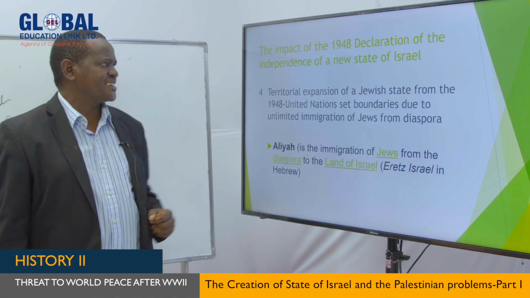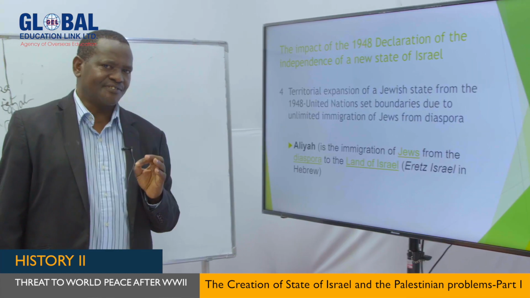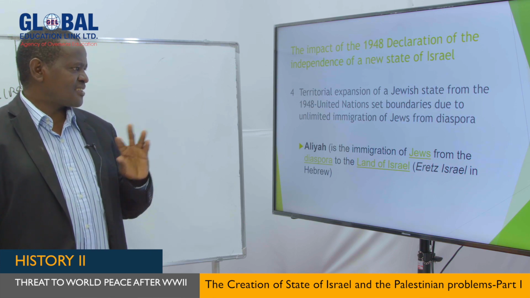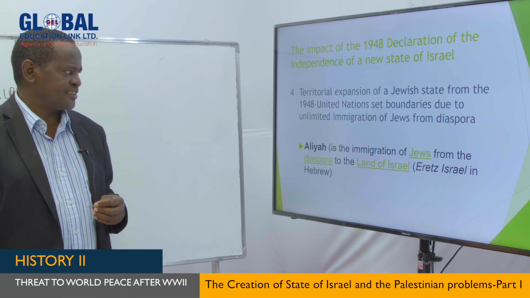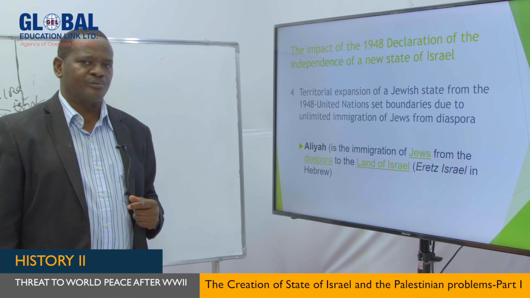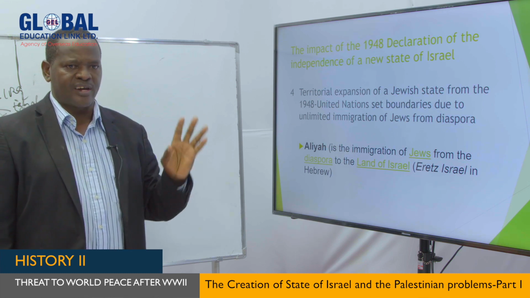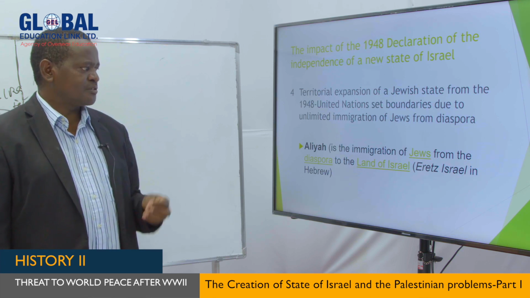Another impact of the 1948 Declaration of Independence of the new State of Israel, my dear students, was territorial expansion of the Jewish state. The Jewish state was not the same size after 1948; its size increased. This was caused by the policy of Zionism which you explained earlier, which allows everyone who lives anywhere in the world to come back to live in Israel, provided he is Jewish in origin.